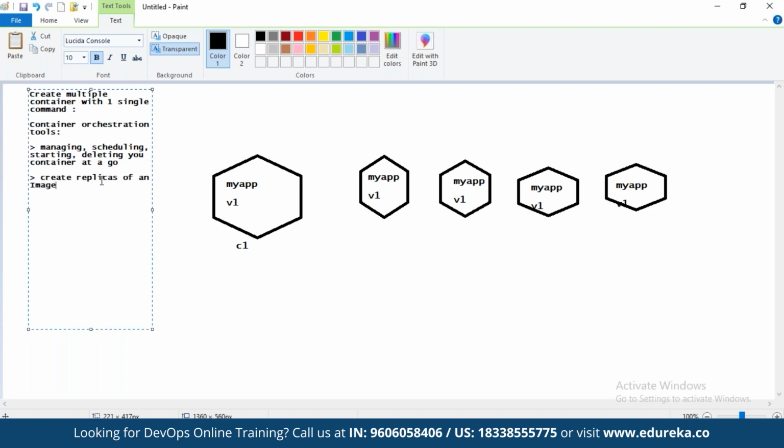Replica is nothing but multiple containers of the same image. So we call that replicas. These few things you need to know, friends. What are replicas? I'm sure you would have seen it somewhere if you're working with container tools. So multiple containers of the same image is called a replica, friends.